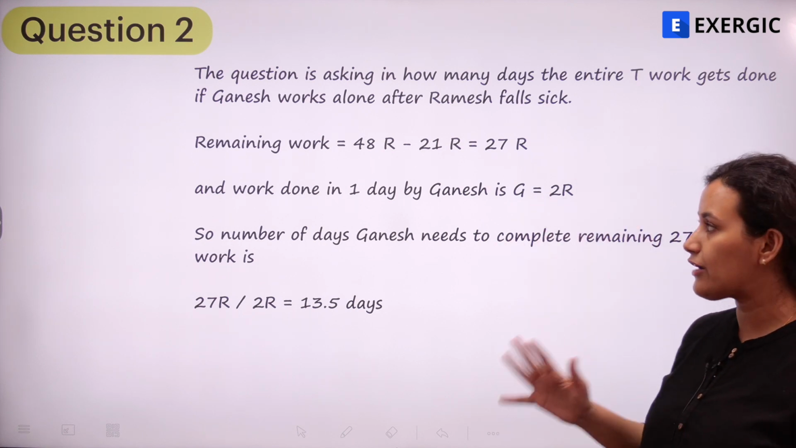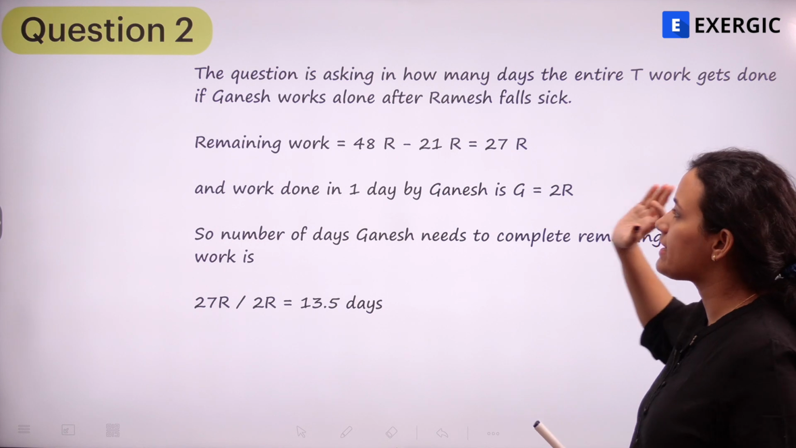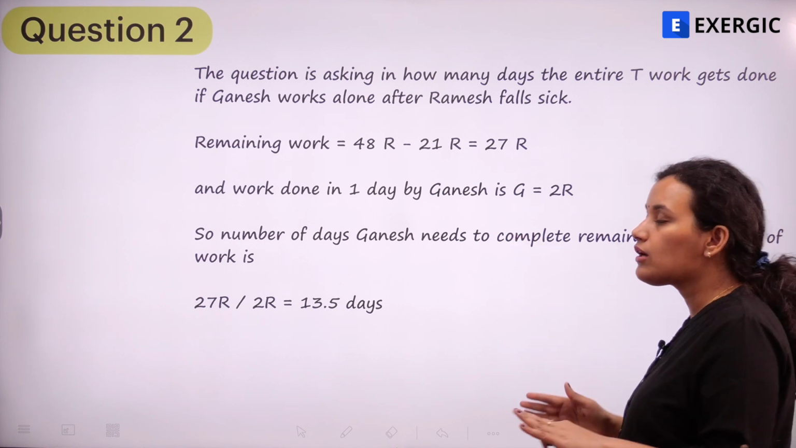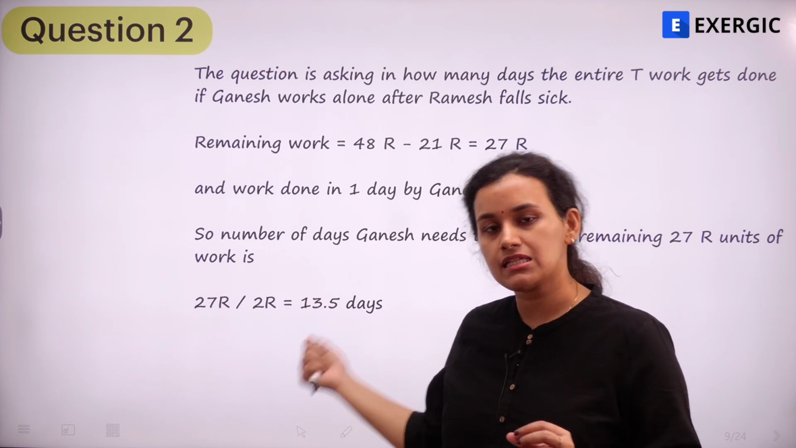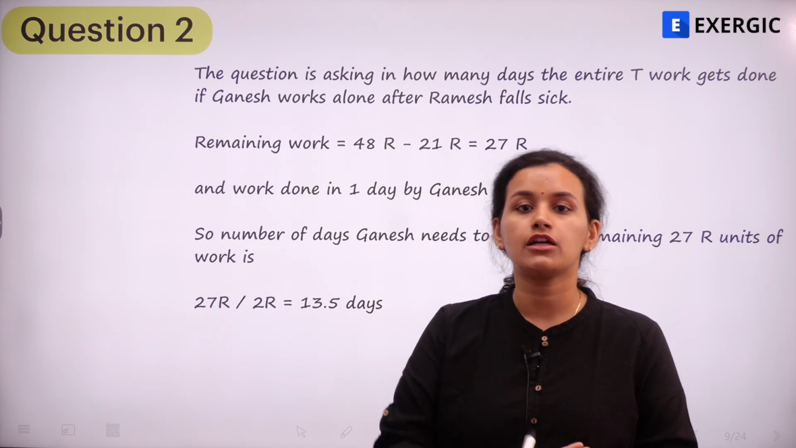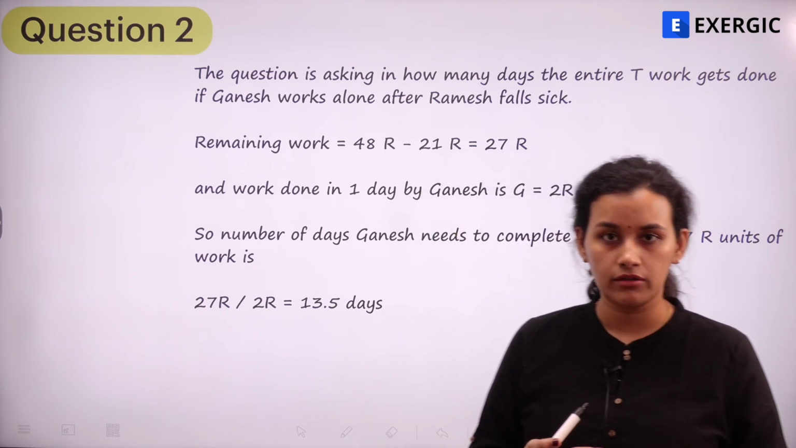All of this calculation that we have done, the question is asking how many days the entire work gets done if Ganesh works alone after Ramesh falls sick, right? So this is the hypothetical situation: what if Ganesh worked alone? Then in how many days would the total work have gotten over?